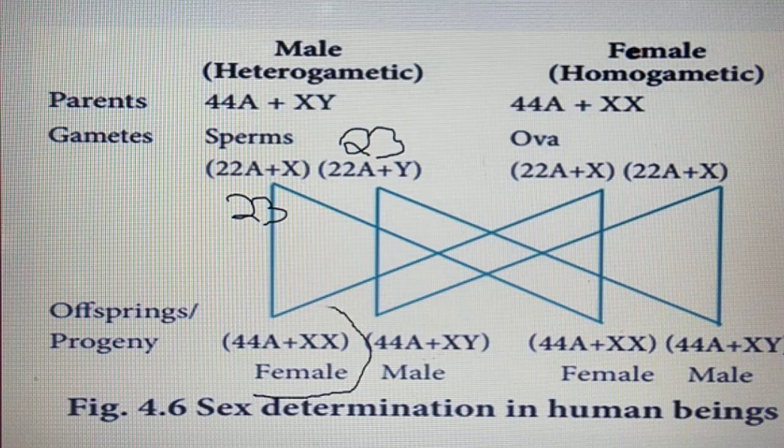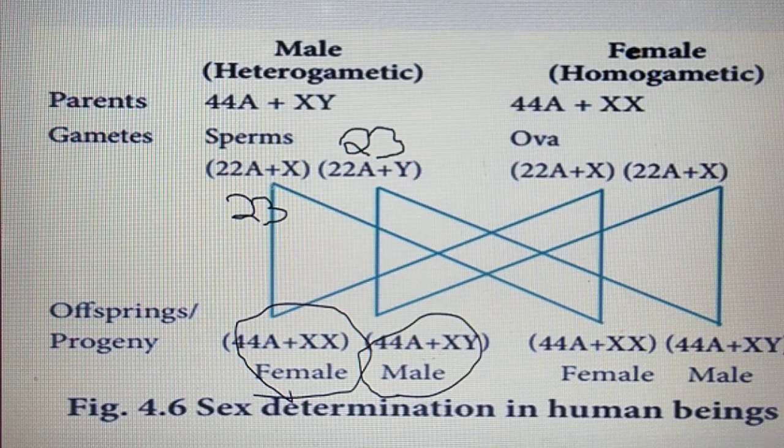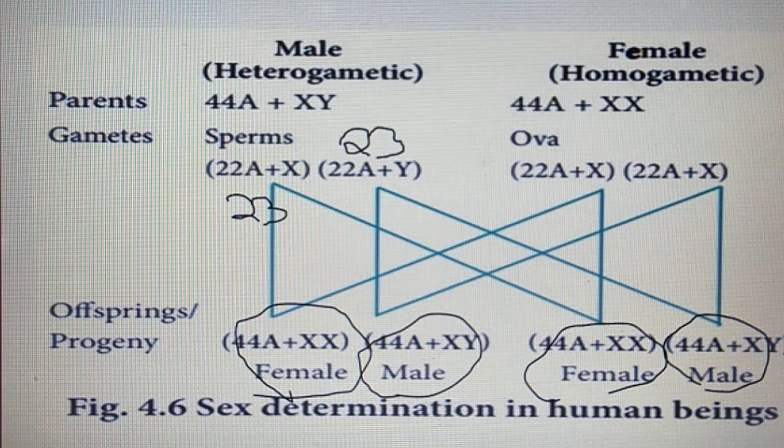22 autosomes and the X chromosome with 22 autosomes and the X chromosome. What will be the result? It is female. Next, 22 autosomes plus Y and 22 autosomes plus X. What is the result? Male. Understood? Again 22 autosomes plus X and 22 autosomes plus X, female. 22 autosomes plus Y and 22 autosomes plus X, male. So there are 4 offspring here, 2 female and 2 male. That means a 50% chance for male and female.